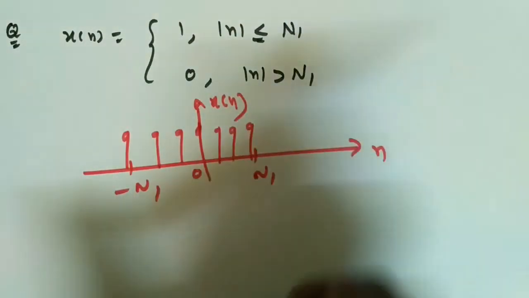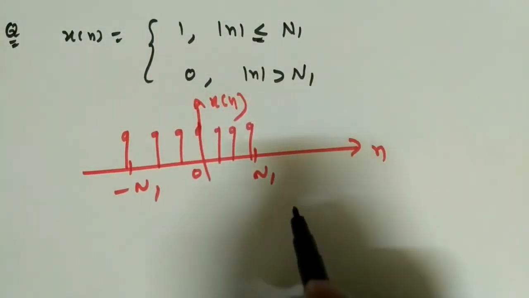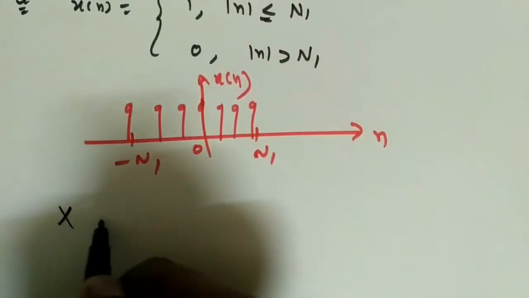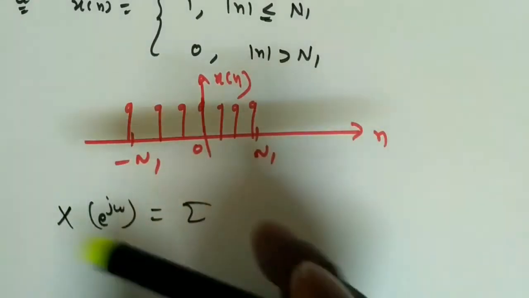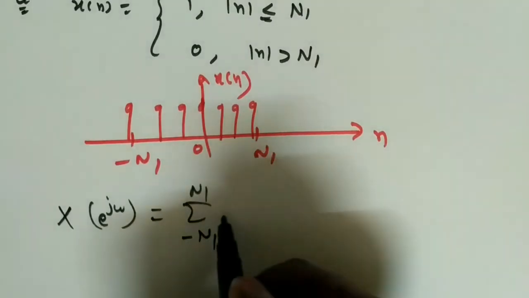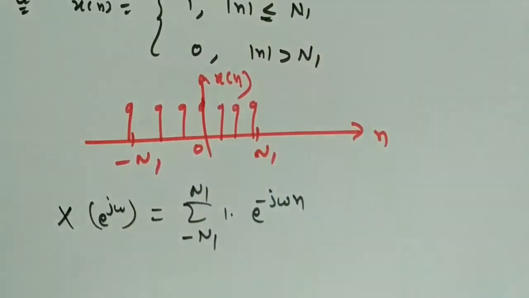To find the Fourier transform of this signal, generally we should get the sinc function, but we'll see what value we get. So again, x of e power j omega, I will write directly, limits minus n1 to n1, this is 1 into e power minus j omega n.